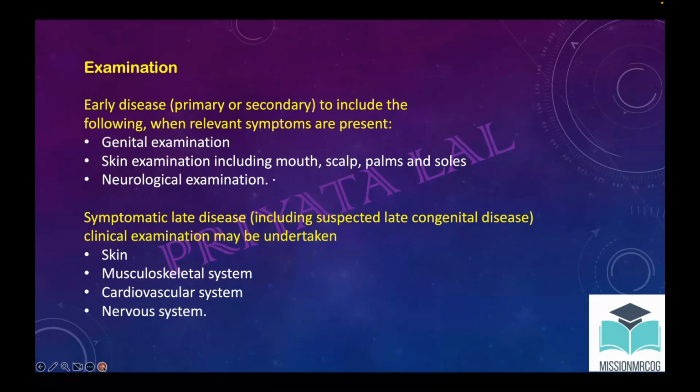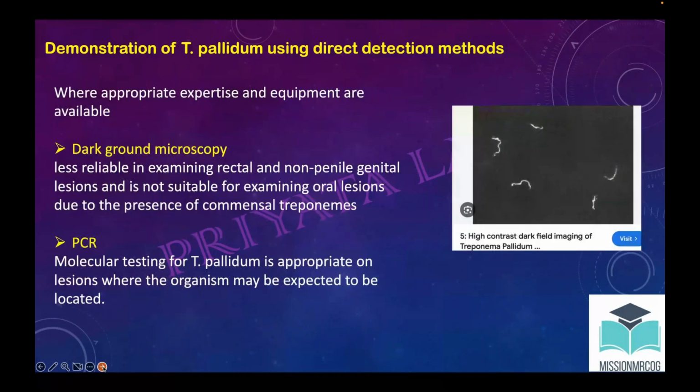Now, how to diagnose it. Diagnosis can be done with the direct method. What are the direct methods? In the direct method, we just want to check for the bacteria. So this is direct dark ground microscopy. Usually they will take a swab from the lesions and check for the Treponema.